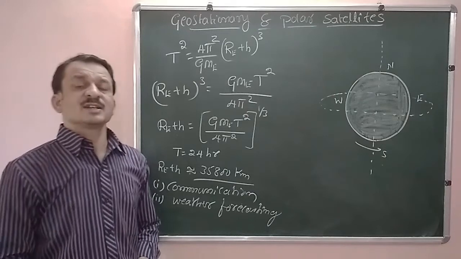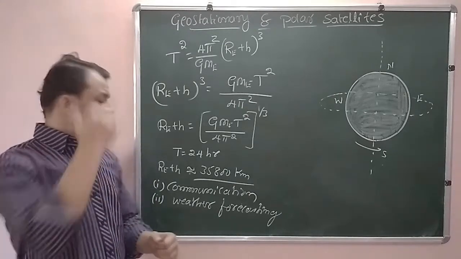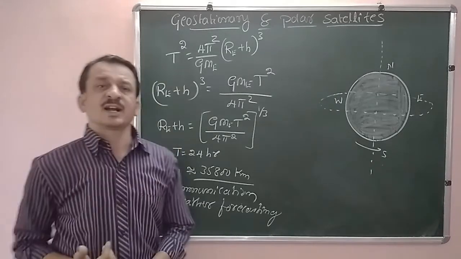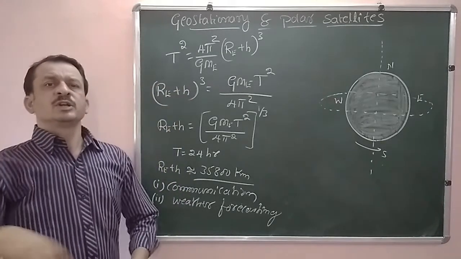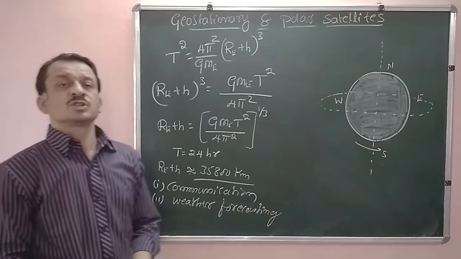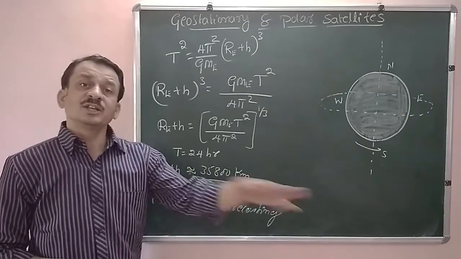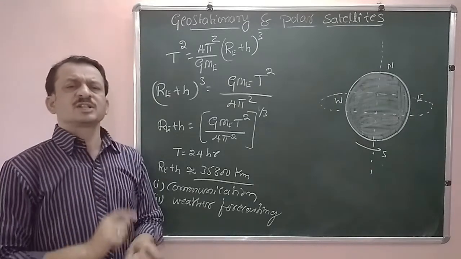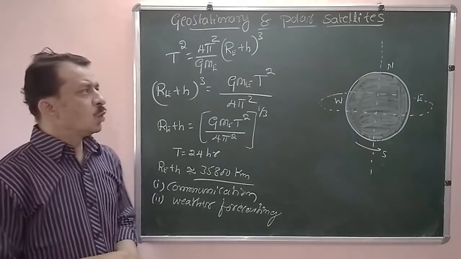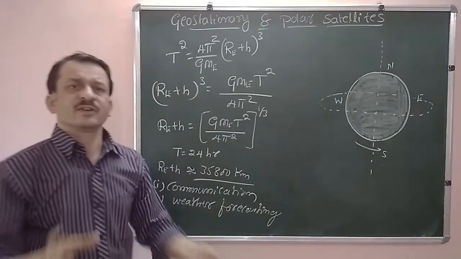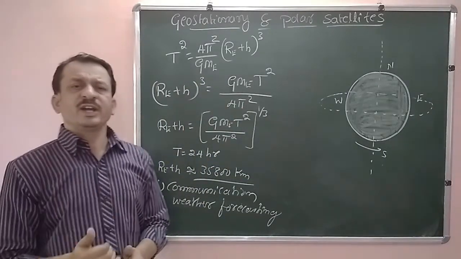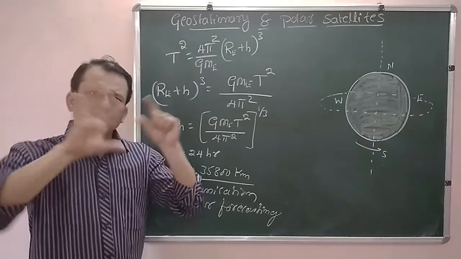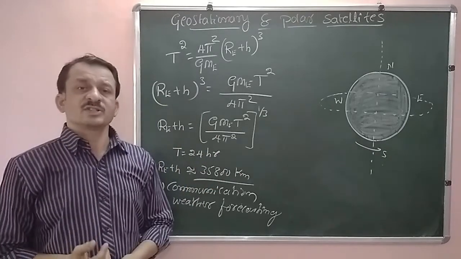So those signals are sent to the geostationary satellite, which in turn reflects those signals to one third of the Earth's surface. One geostationary satellite covers one third of the Earth's surface. Therefore, we need three such geostationary satellites to cover the entire Earth's surface.